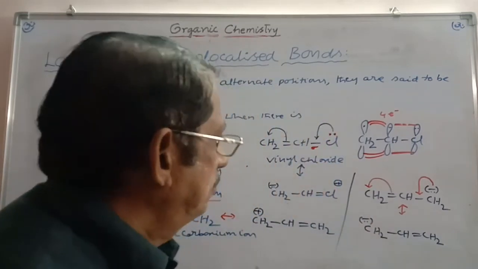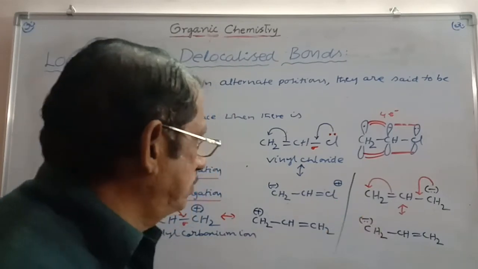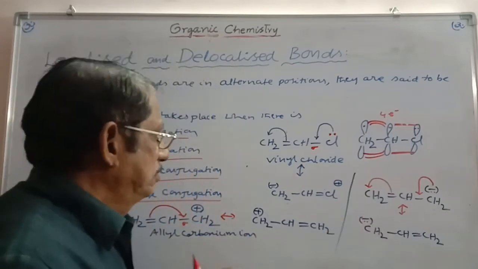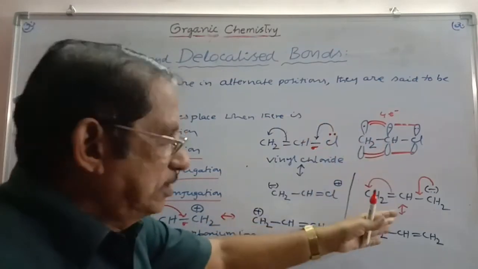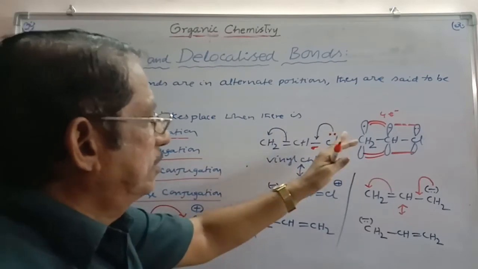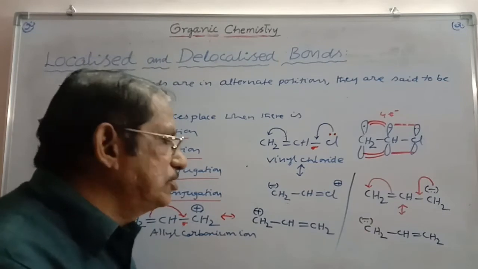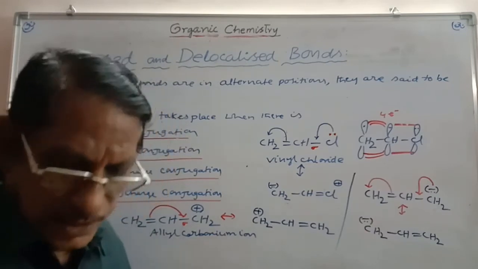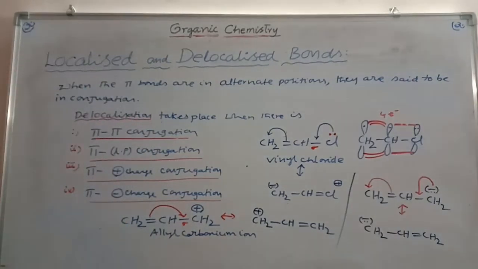In this way, when there is pi negative charge conjugation, you can take the delocalization; pi positive charge conjugation, delocalization; pi-pi conjugation, as we saw here, delocalization; and pi conjugation with a lone pair, when there is conjugation, delocalization is possible. All this delocalization can be thoroughly seen in writing the resonance structures. Some more structures we will take, please write it, please note it.